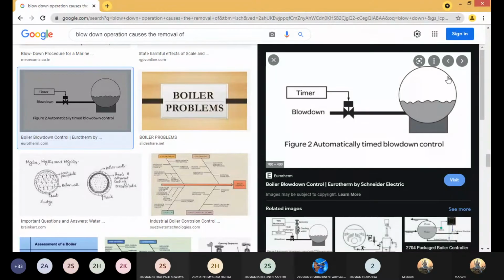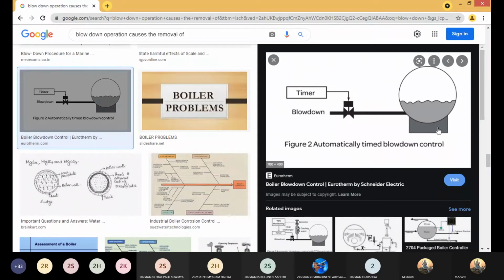Something like this, girls. Imagine that this is your boiler. At the bottom you have an opening. Can you see this, girls? Yes, ma'am. See what will happen if you are boiling the water continuously in the boiler. It will contain a high amount of salts, right? If you try to extract this water out of this vessel from time to time, whenever the concentration of dissolved salts is high, and collect these salts with the tap situated at the bottom, this is said to be blow down.